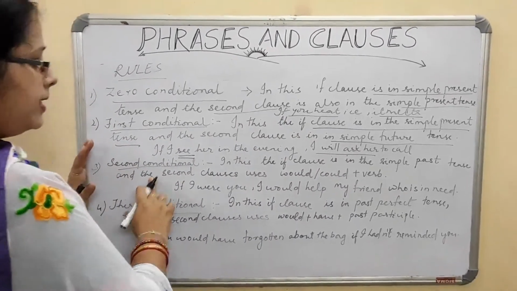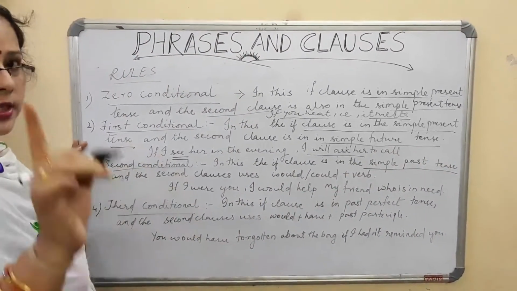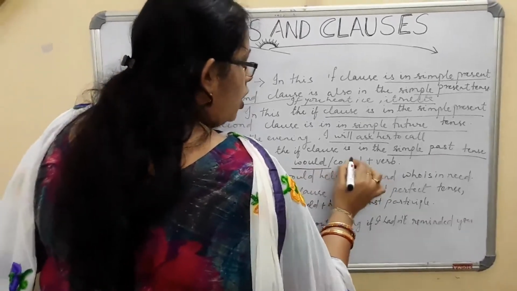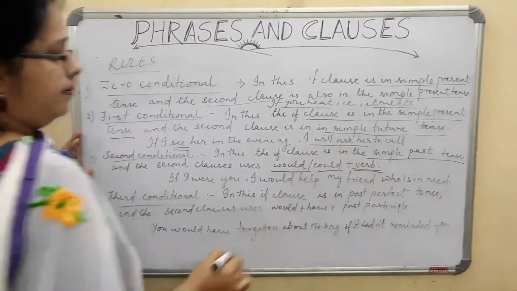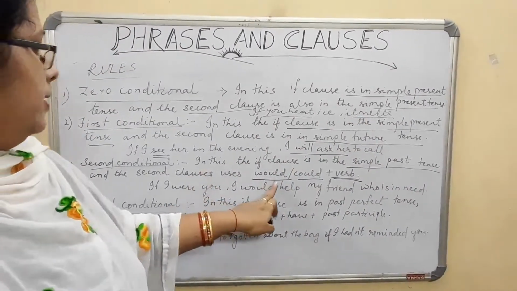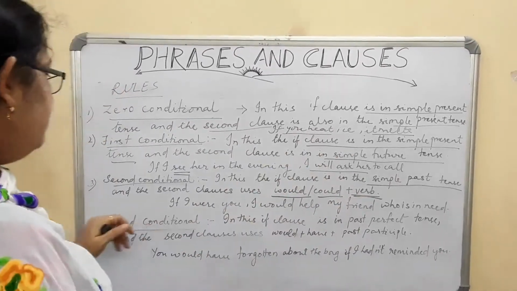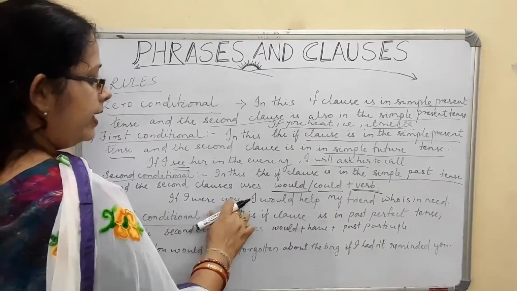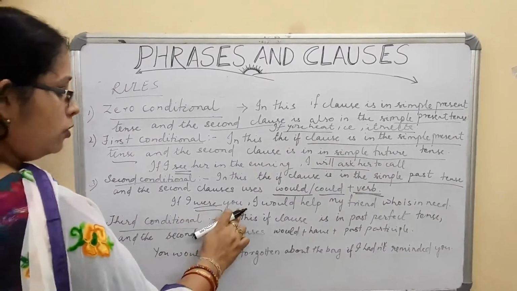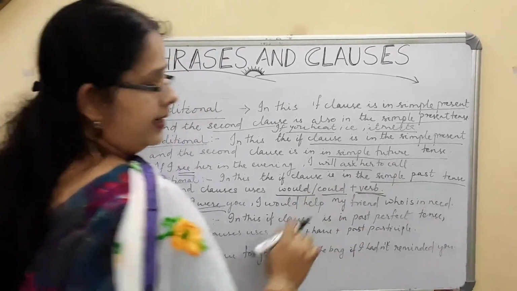Now second conditional, you see, in this the if clause is in the simple past tense. If clause is in the simple past tense, the second clause uses would or could plus verb. If clause in simple past tense, second clause is in would or could plus verb. Okay. Example, you see, if I were you, simple past tense. If I were you, then what did I use? Would. I would help my friend who is in need.